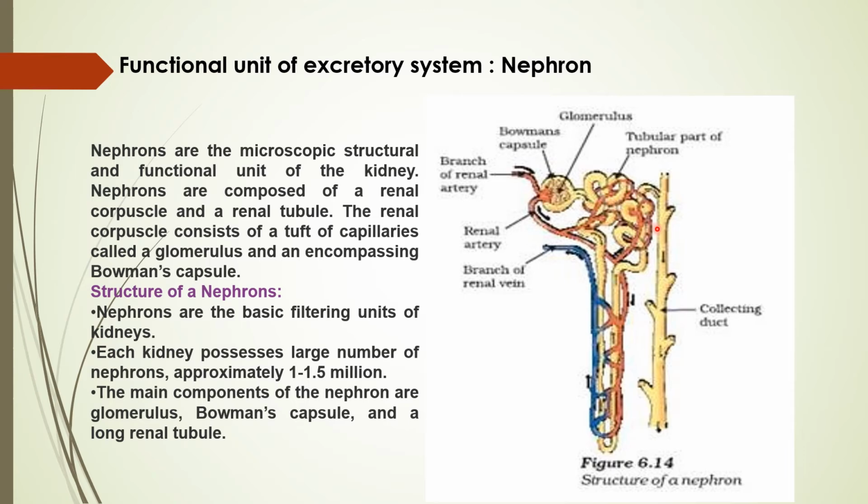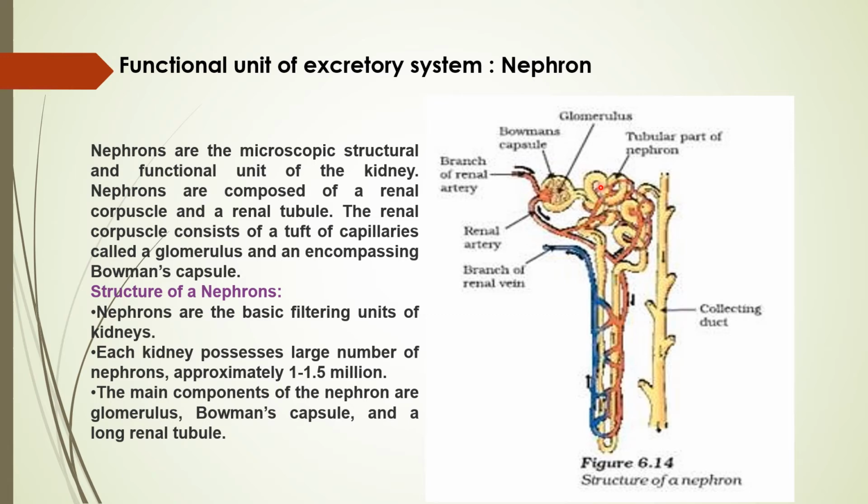You can see in this diagram that the renal tubule extending from the corpuscle is a highly convoluted structure. You can see over here, this is a tubular part. From there it extends into a U-shaped structure, the yellow part that I am showing, and after that again it becomes convoluted. When the renal tubule comes out from the Bowman capsule, that convoluted part of the renal tubule is known as the proximal convoluted tubule.